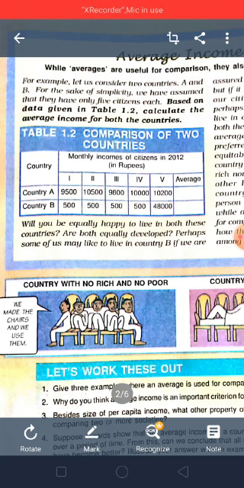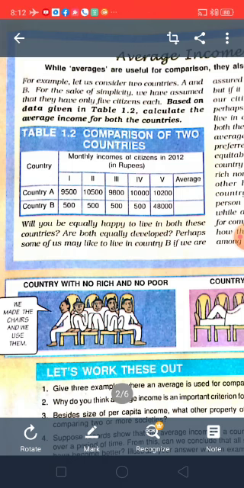Now I want to ask you a question. In which country will you be happy? Will you be happy living in country A or living in country B? Then obviously you will say that you will be happy living in country A. Maybe the income is less, but there is equality. But in country B, 4 people are poor and one is rich. There are a lot of differences. It means more people are poor in country B.